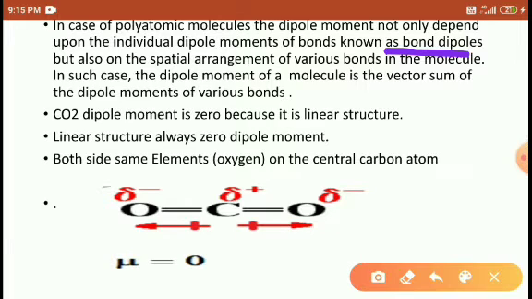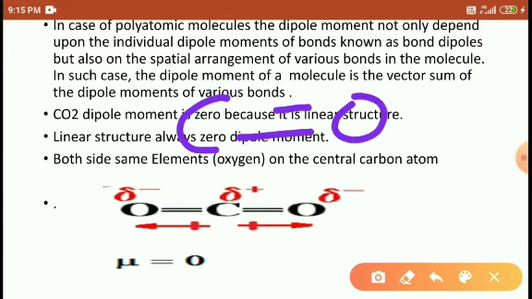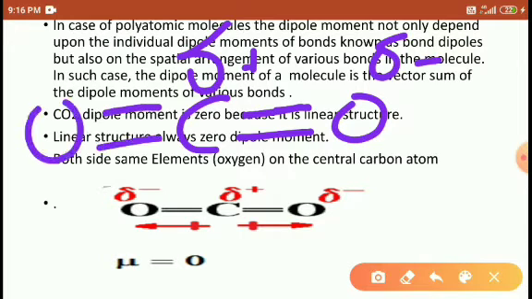For example, I will show you here carbon dioxide. Carbon and oxygen are attached here. Oxygen is more electronegative, delta minus, carbon is more electropositive, delta plus. Again it is more electronegative oxygen, delta minus.